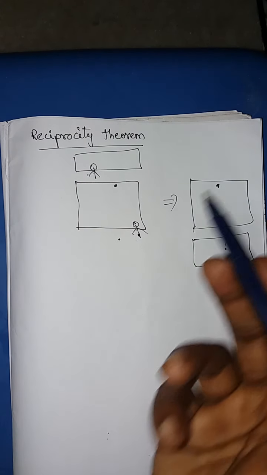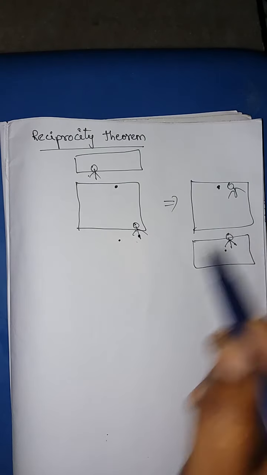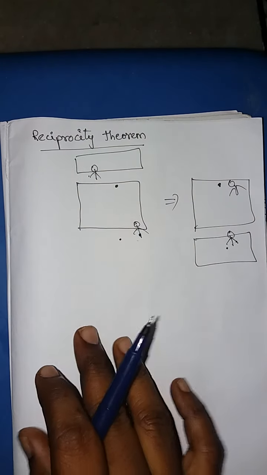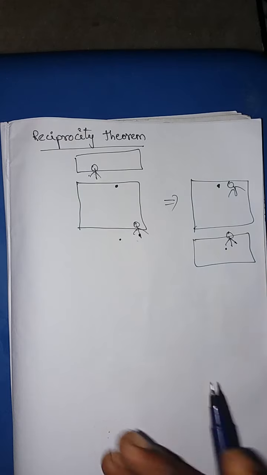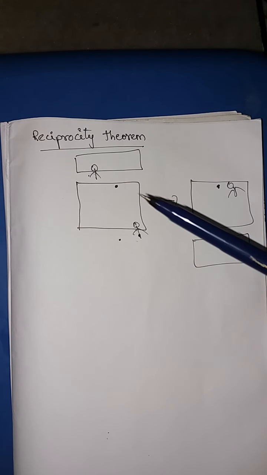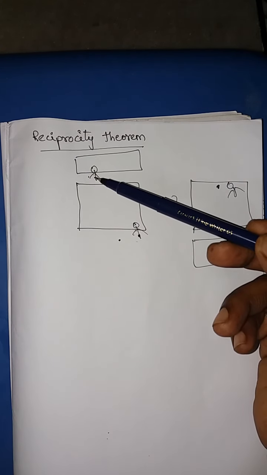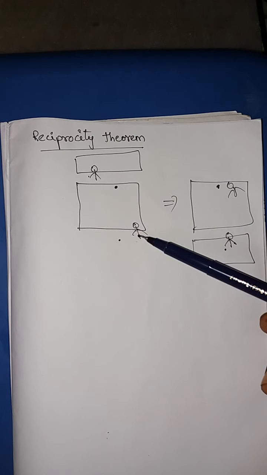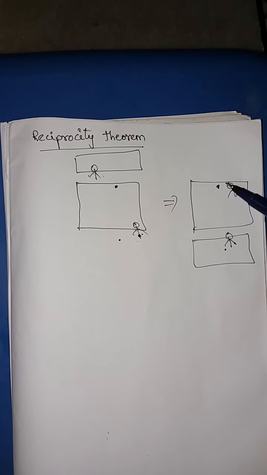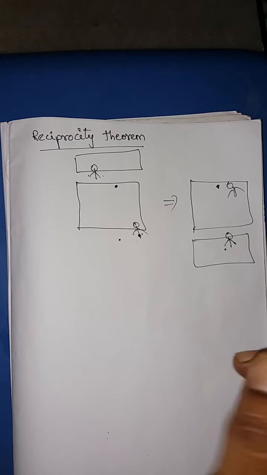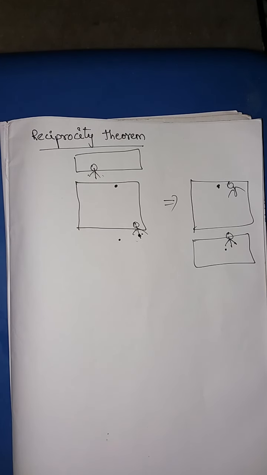Then what is the change in response of the student? Is there any change? There is no change. So this is the reciprocity theorem. That means even if the source and load are interchanged like this, there is no change in the response.